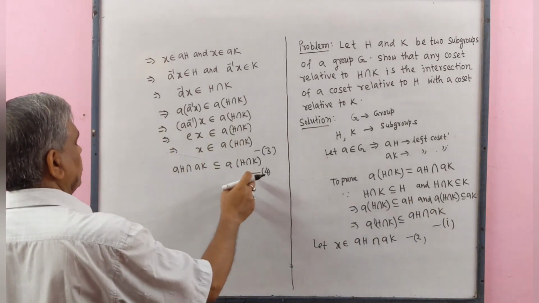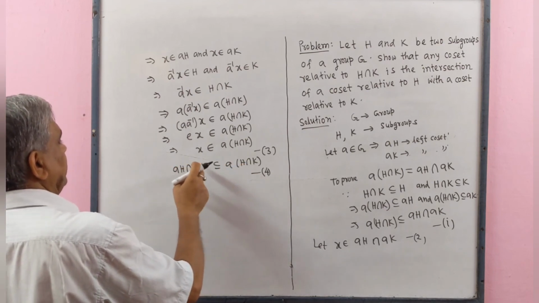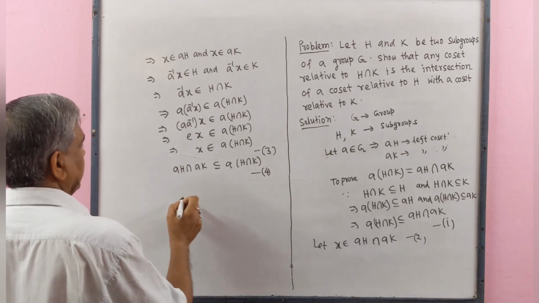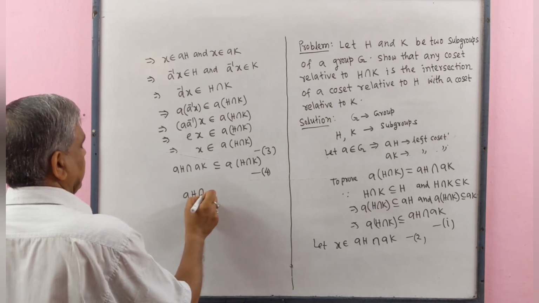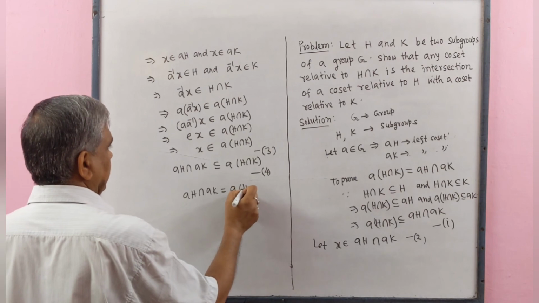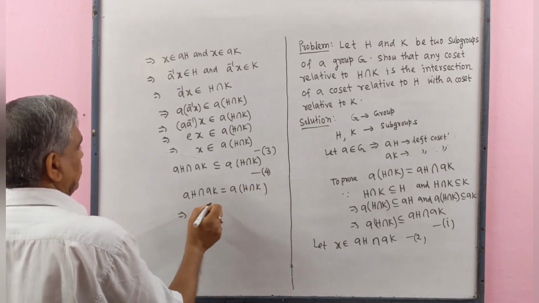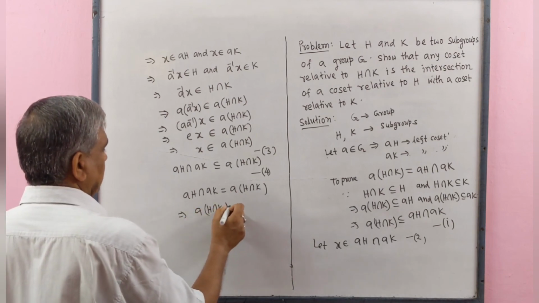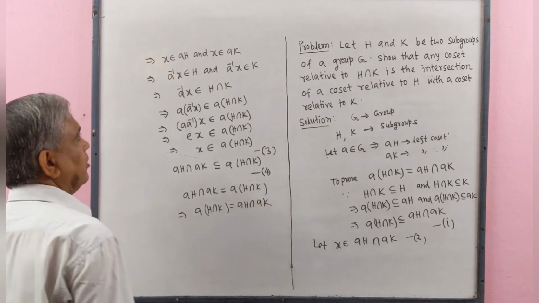In number 2, this is a superset of AH intersect AK. Therefore, from 1 and 4, we get AH intersect AK equals A(H intersect K). Implies that we may write A(H intersect K) equals AH intersect AK.